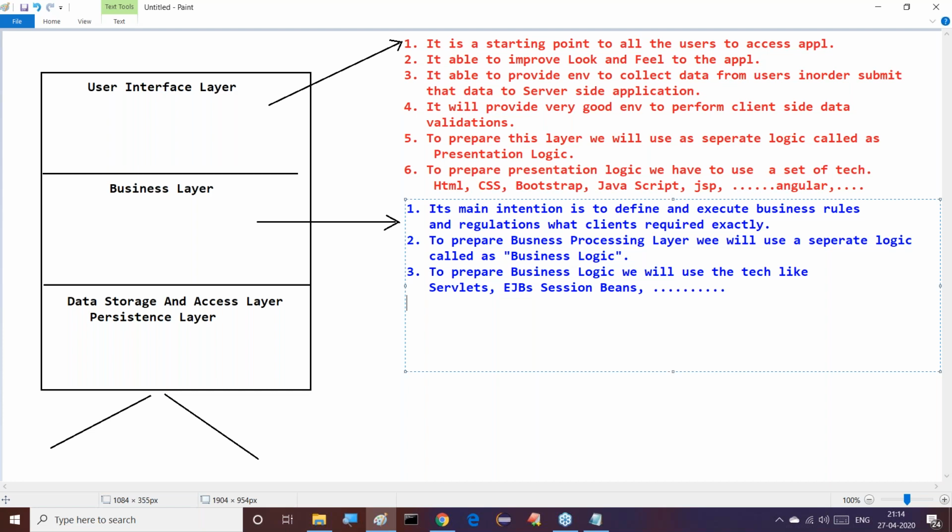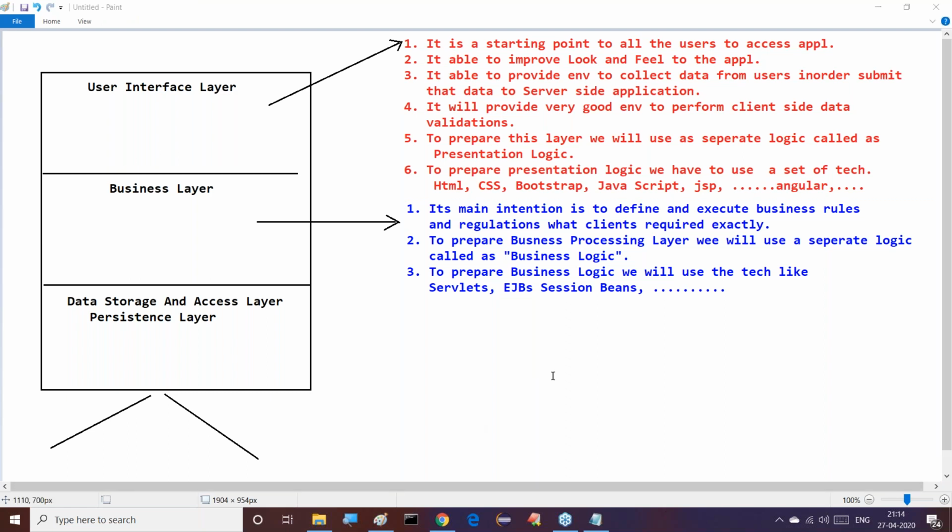Look and feel depends on the presentation layer, that is the user interface layer. Accuracy of the application depends on the business layer. If you provide a strong business layer, automatically the accuracy level of your application will improve. And if you provide a strong user interface layer, then look and feel will improve much more for our application. This is the meaning of the business processing layer.